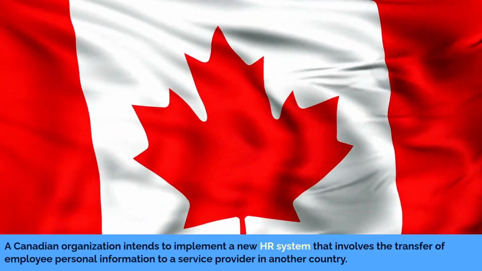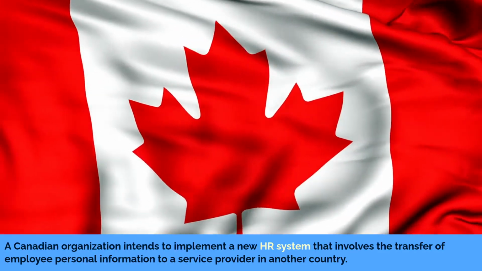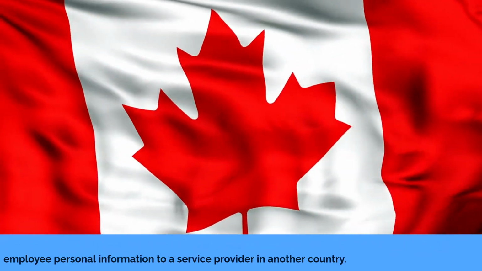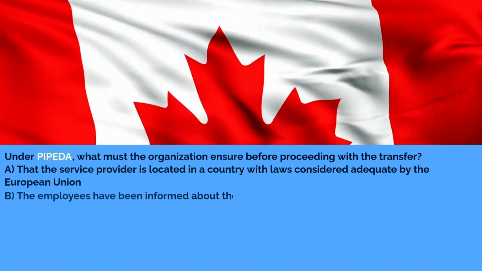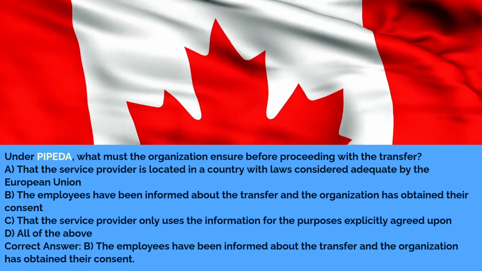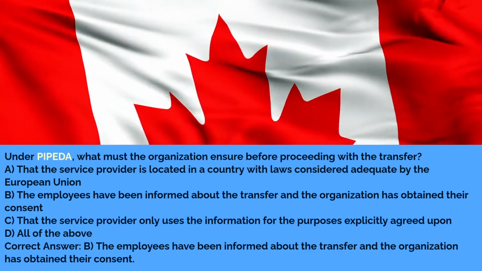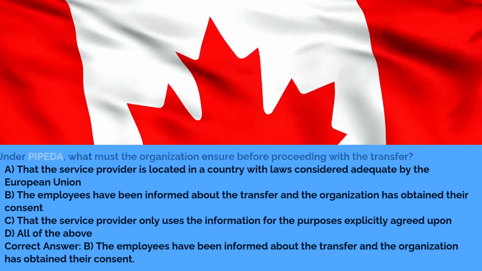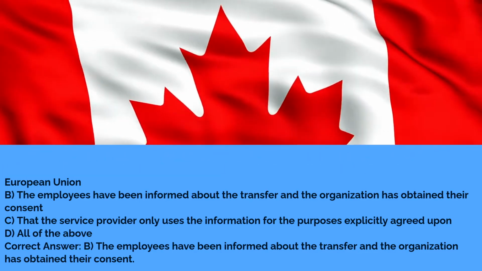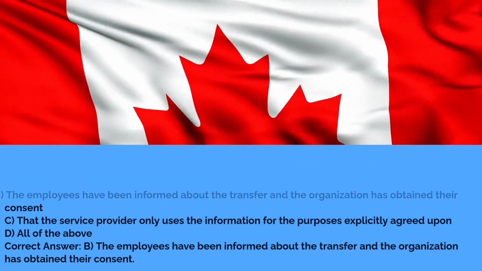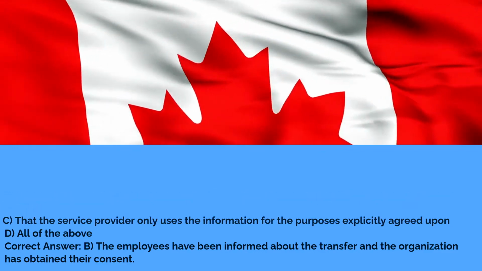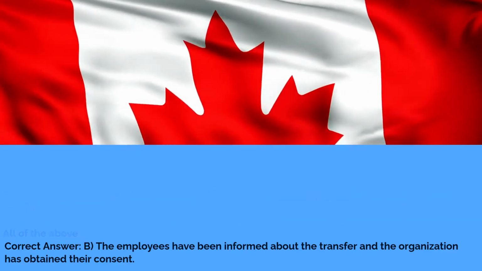A Canadian organization intends to implement a new HR system that involves the transfer of employee personal information to a service provider in another country. Under PIPEDA, what must the organization ensure before proceeding with the transfer? A. That the service provider is located in a country with laws considered adequate by the European Union. B. The employees have been informed about the transfer and the organization has obtained their consent. C. That the service provider only uses the information for the purposes explicitly agreed upon. D. All of the above. Correct answer. B. The employees have been informed about the transfer and the organization has obtained their consent.